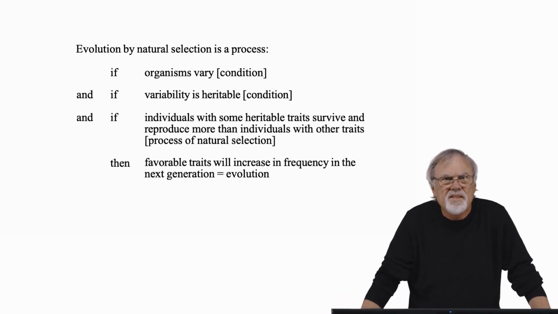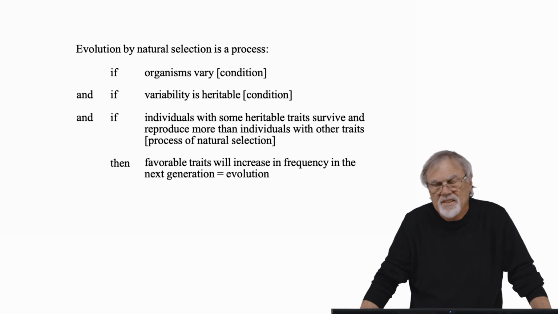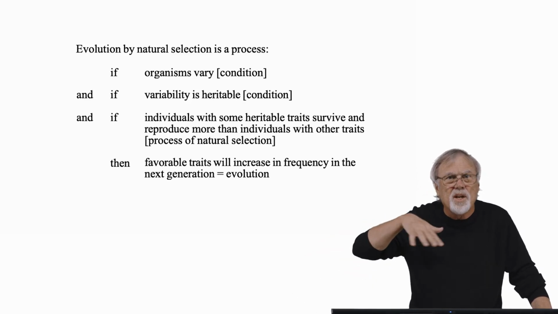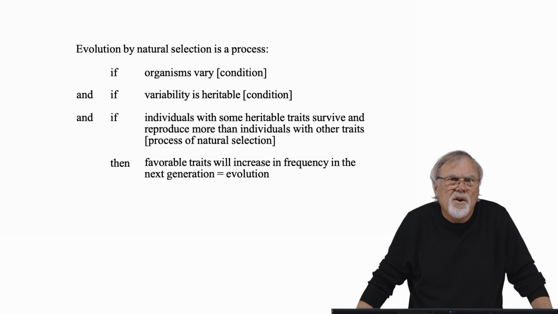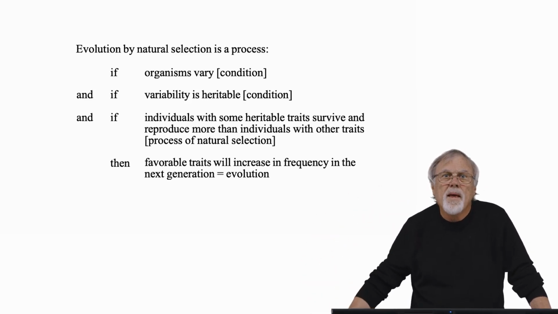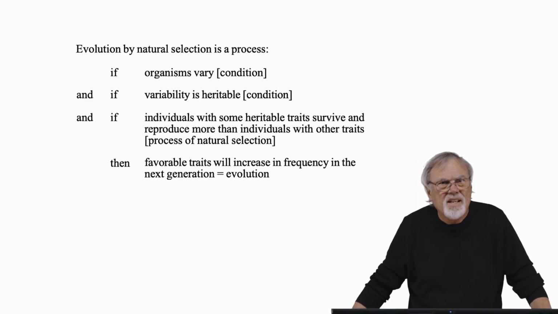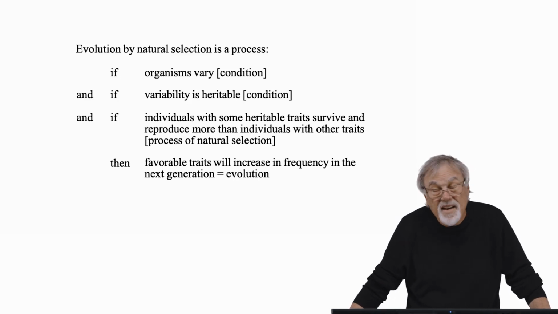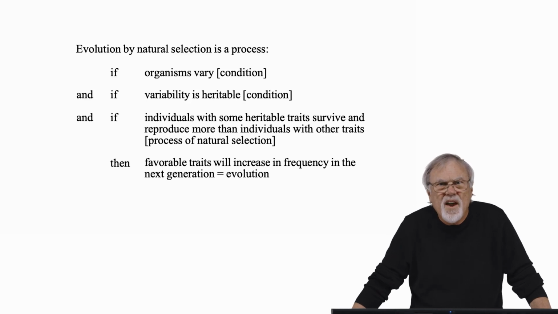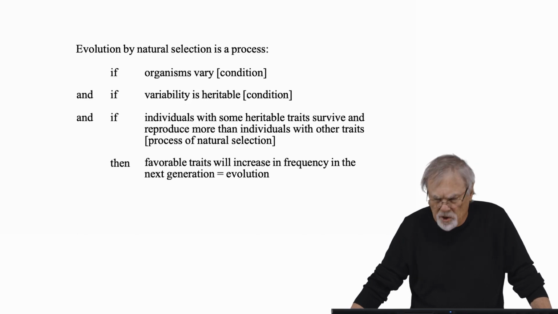Evolution by natural selection is an inescapable process. That's all it is, inescapable. If organisms vary, that's a condition. So if individuals in a population vary, and if the variability is heritable, the children resemble their parents, and if individuals with some heritable traits survive and reproduce more than individuals with other traits, this is the process of natural selection, then the outcome is that favorable traits will increase in frequency in the next generation, and that equals evolution.